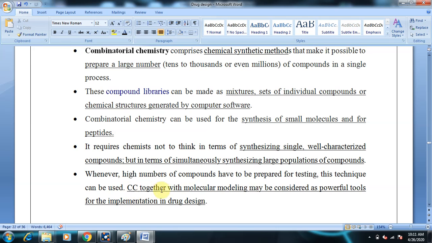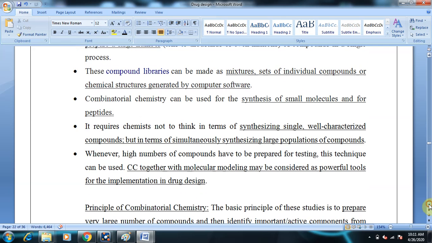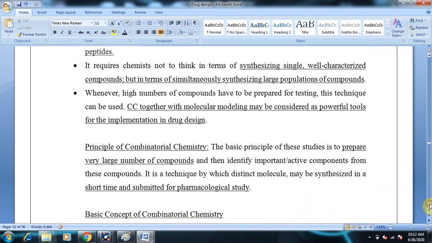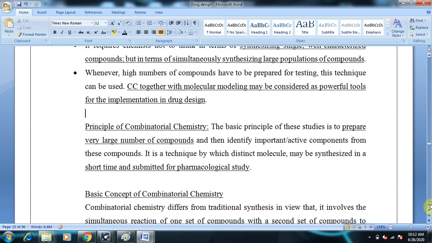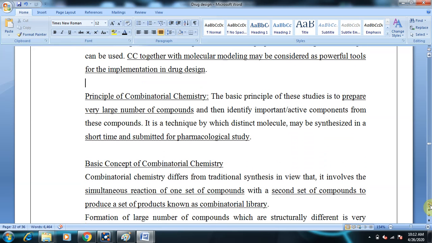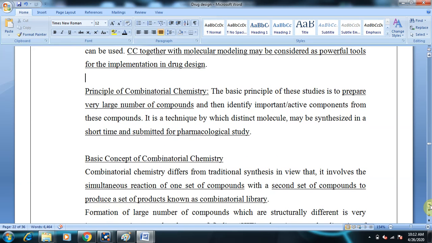Combinatorial chemistry together with molecular modeling, which we have studied as helpful in the design and optimization of drugs, may be considered a powerful tool in drug design. Combined with molecular modeling, it will help us reduce time in the design and synthesis of new drug molecules. So it is a very useful approach.